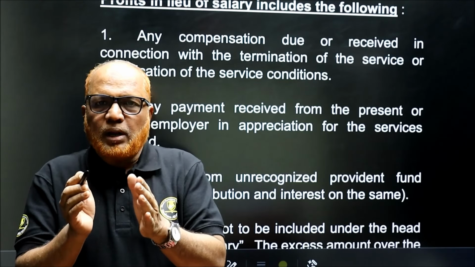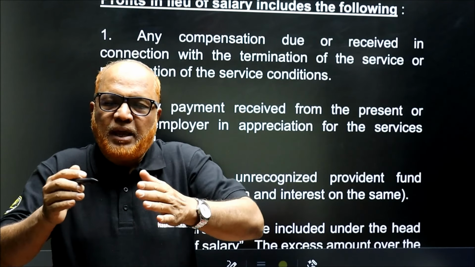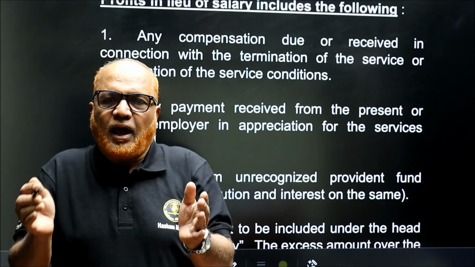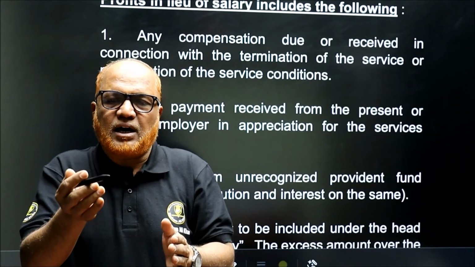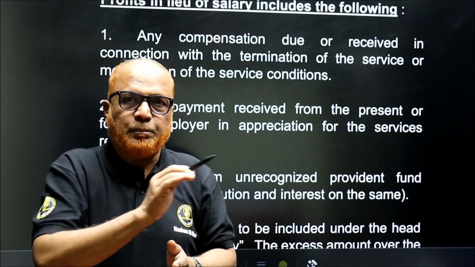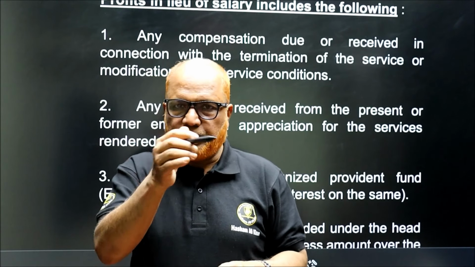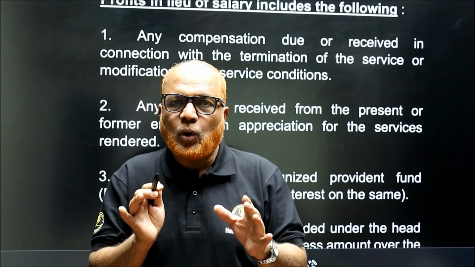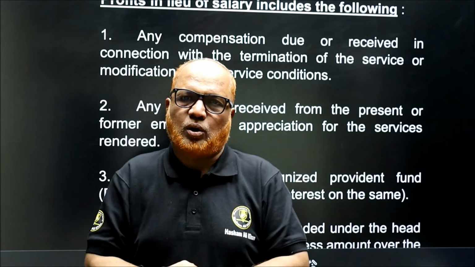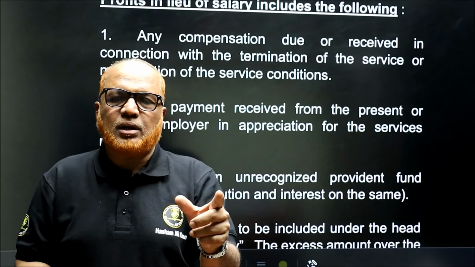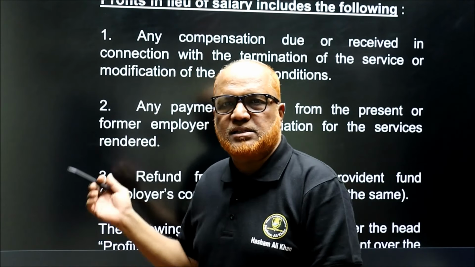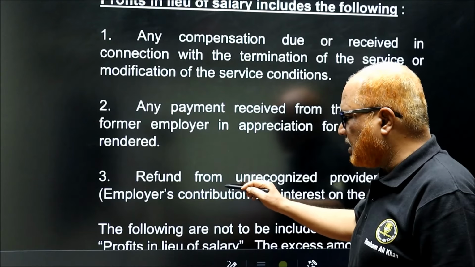So if the employer is maintaining URPF and during the current previous year they have converted from URPF to RPF, in that case the amount transferred from URPF to RPF, employer's contribution, not employee's contribution, and interest thereon, that will also be taxable under profit in lieu of salary.